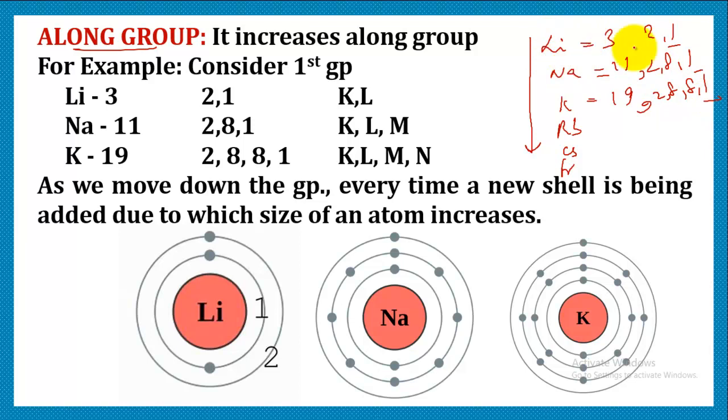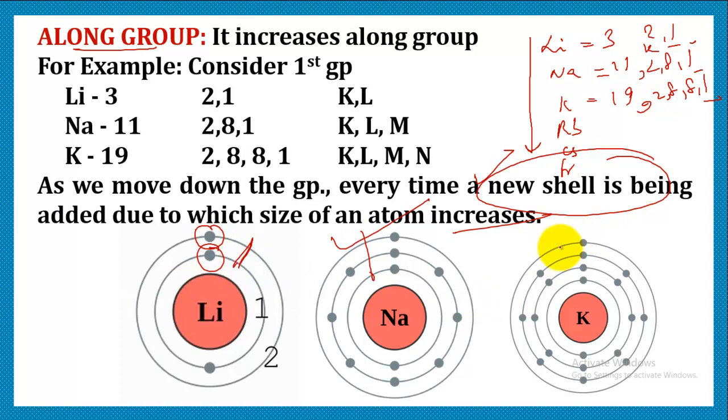As you can see, in lithium we have just 2 shells, in sodium we have 3, and in potassium we have 4 shells. So every time we move down in a group, a new shell is being added. Addition of a new shell will always lead to an increase in size. So that is the reason the size of the atom increases. As you can see in the figure, lithium possesses only 2 shells, sodium possesses 3 shells, and potassium possesses 4 shells. So obviously as the number of shells increases, the size will also increase. So that is the reason size increases along a group.